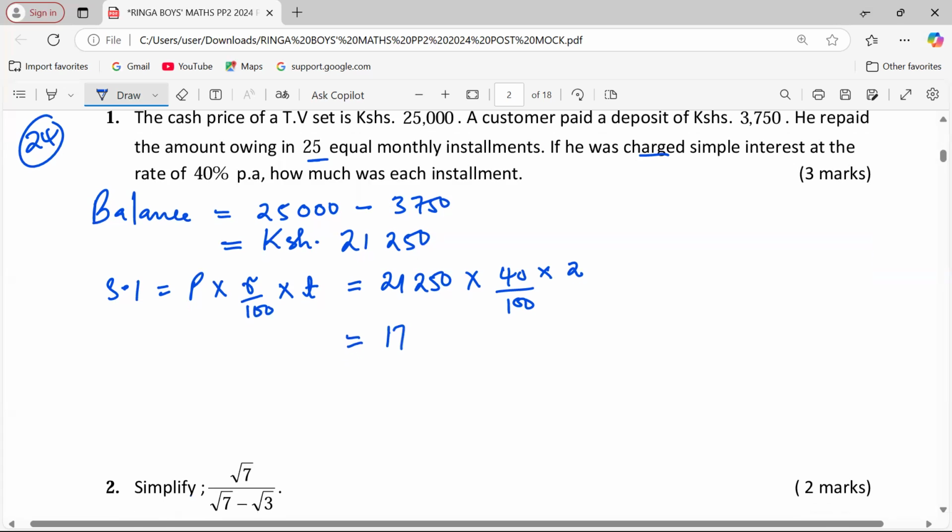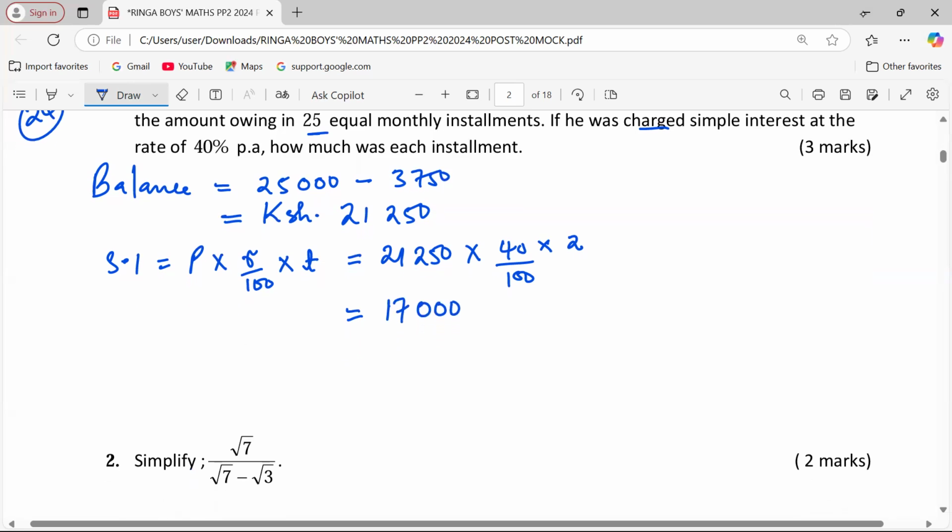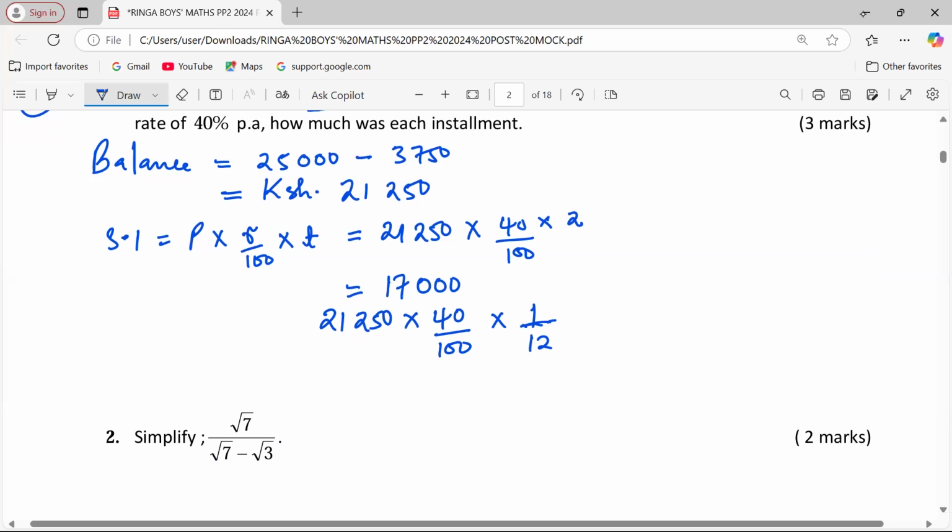So the simple interest here shall be 17,000. That is from the first 2 years. Then next, we will have 21,250 at the rate of 40%, multiplied by 1 month, so 1/12, so that you may convert this extra month into years because the rate is per annum.